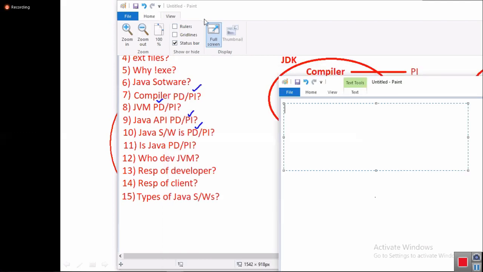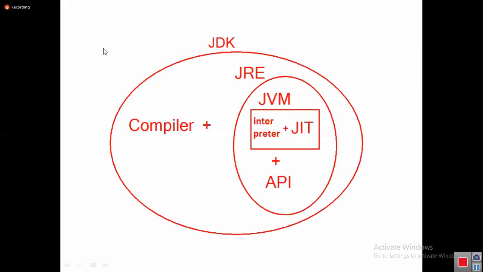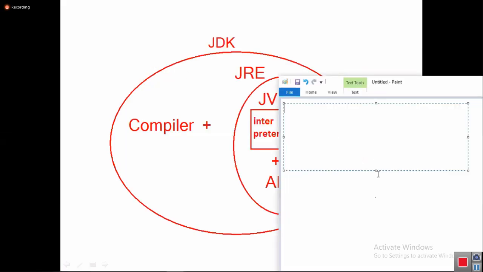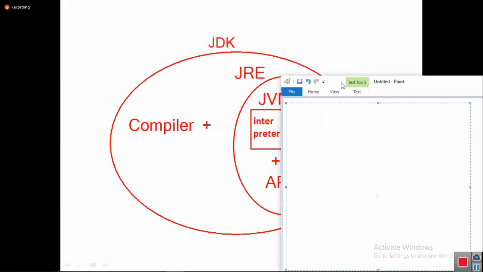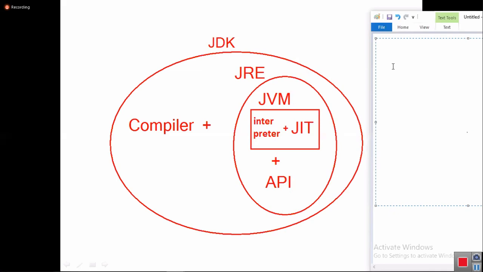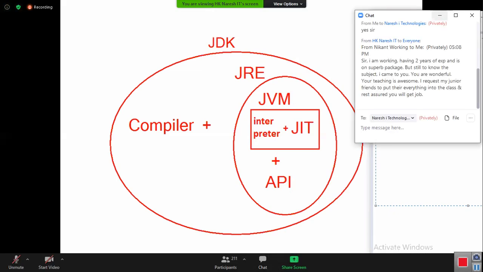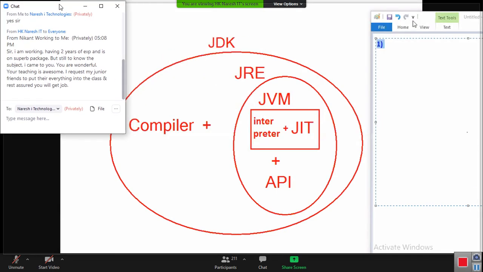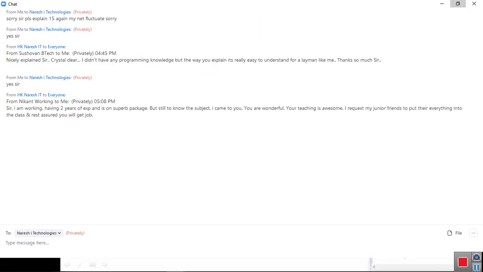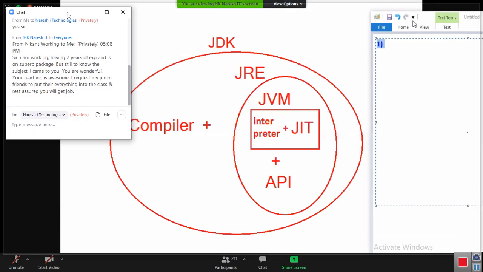If you are from an IT background, you will get goosebumps, because in your academics these are all your doubts. Now I am giving full clarity to you, so please concentrate. First point, tell me: what is the difference between JDK, JRE, JVM, JIT? If somebody asks this question, what do you need to answer?